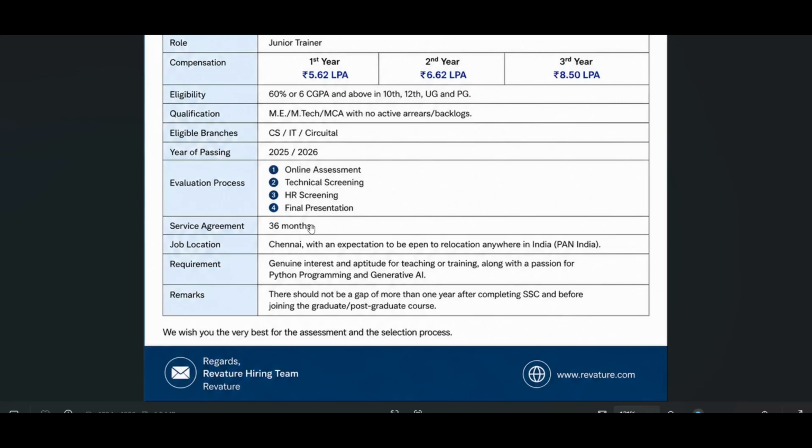The job location they mention is Chennai, but it may be relocated anywhere in entire India. You may get Hyderabad, Mumbai, Pune, like that. Based on their business requirements, it will change.